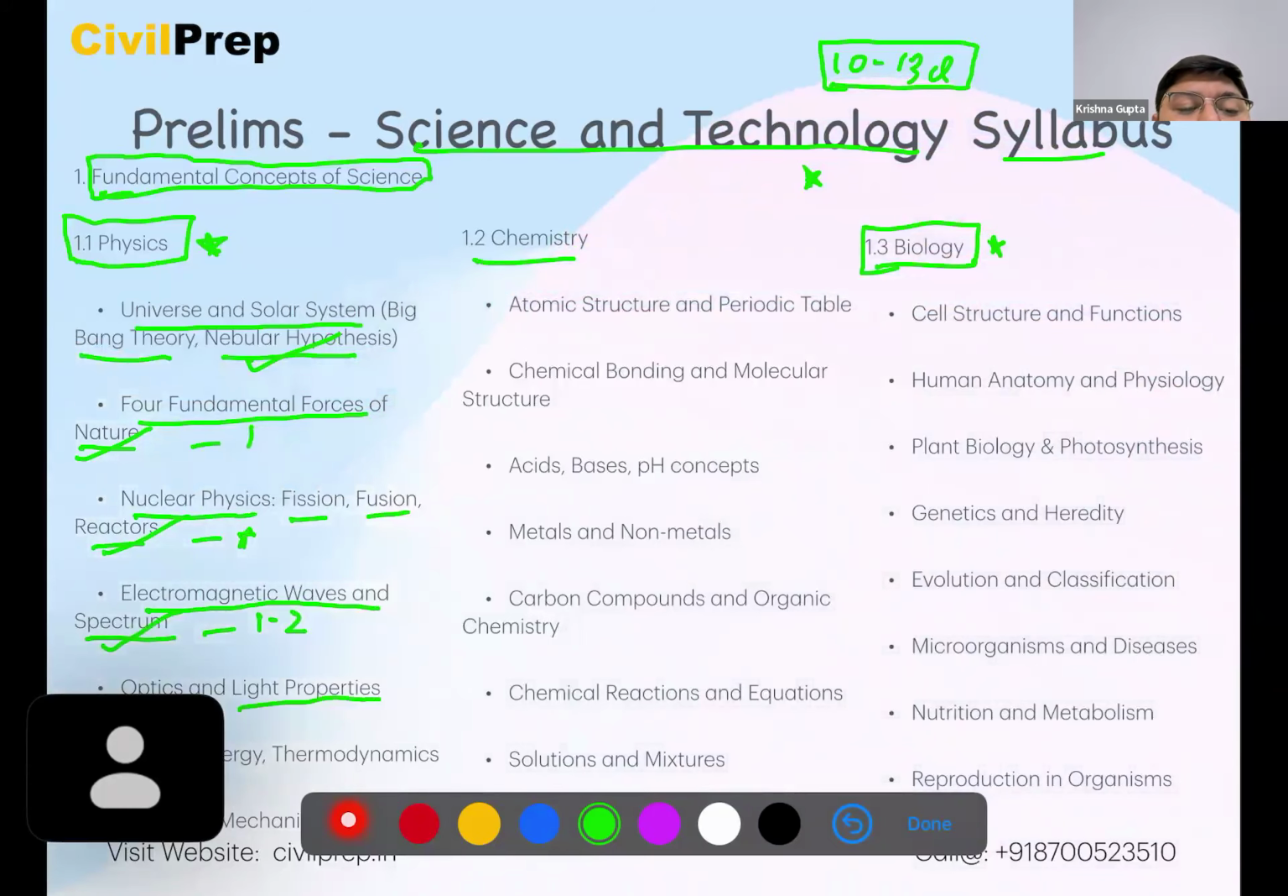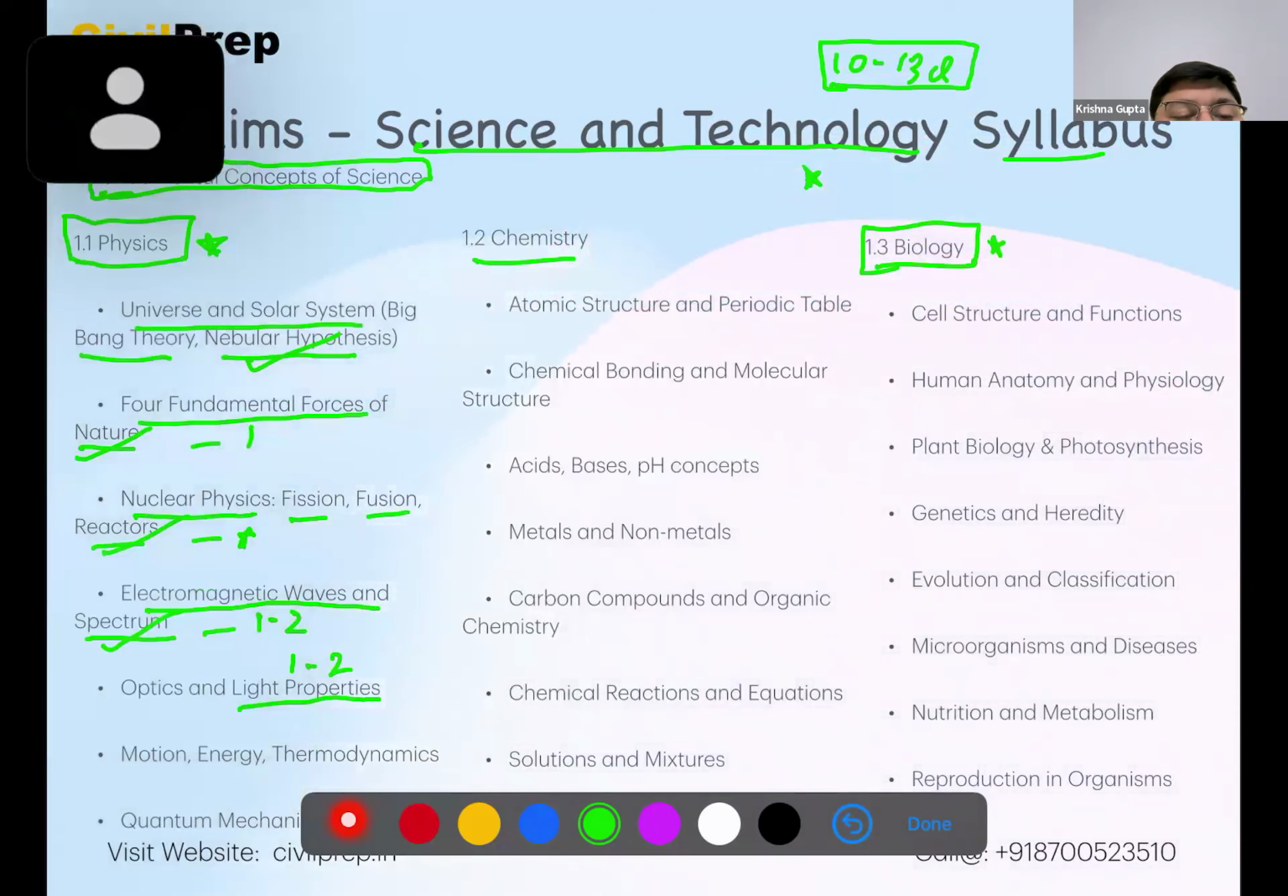Then optics and light properties, almost 1 to 2 questions. Then moving further, motion, energy, and thermodynamics, almost 1 question. Quantum mechanics, every 2 to 3 years, there is 1 question here.